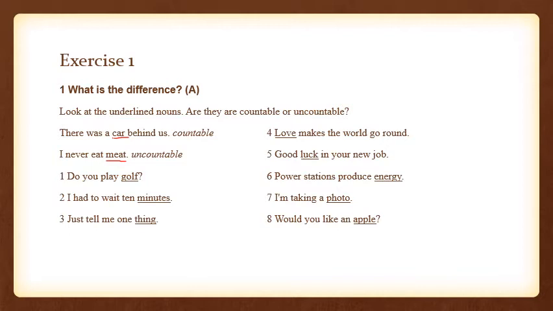So let's talk about golf. Do you play golf? So I'm going to write UC for uncountable and C for countable. Golf is a game. So like we discussed in the sports, the games cannot be counted. They are uncountable, the names of the games. So golf is basically a name, and obviously a name cannot be counted. So this is going to be an uncountable noun.